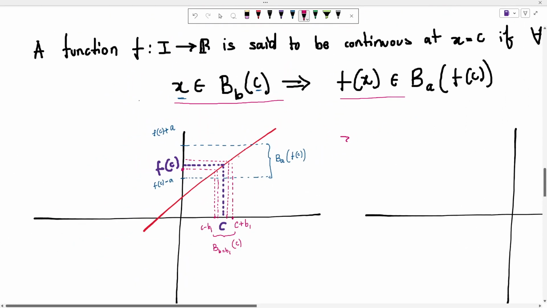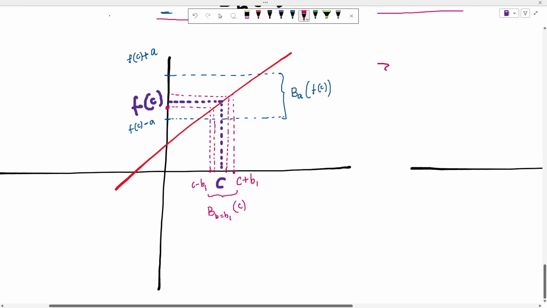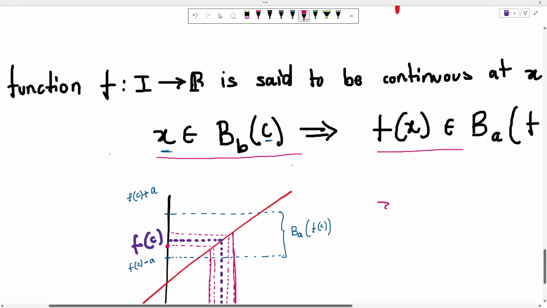So indeed this function is continuous, right? Because this a was arbitrary. I chose this a randomly, nothing particular; we could choose any a. And for that a, I was able to come up with this particular neighborhood, and this implication held.